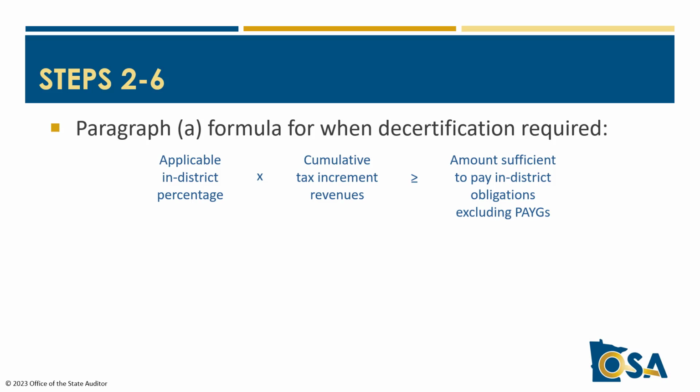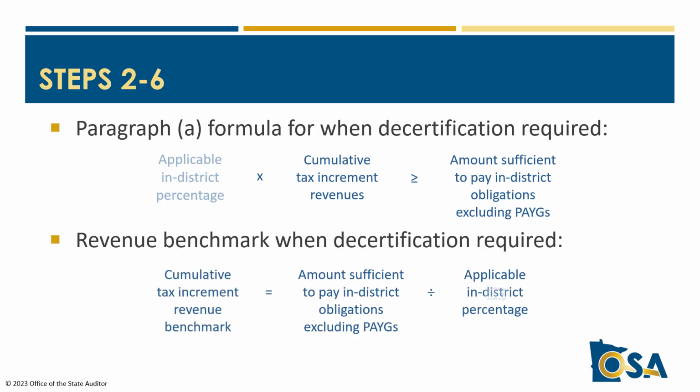To recap from the earlier video, decertification is required when the product of the applicable in-district percentage multiplied by the cumulative tax increment revenues equals or exceeds the amount sufficient to pay in-district obligations excluding pay-as-you-go notes. In year 6, both the applicable in-district percentage and the amount sufficient to pay in-district obligations will largely be known, so you can start to monitor the revenue benchmark, or the total cumulative tax increment revenues that trigger the decertification requirement when reached. The benchmark equals the total in-district obligations excluding PAYGOs divided by the applicable in-district percentage.